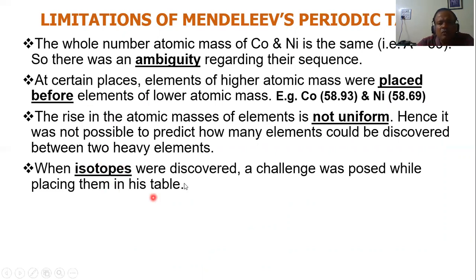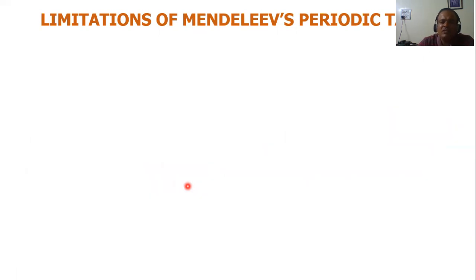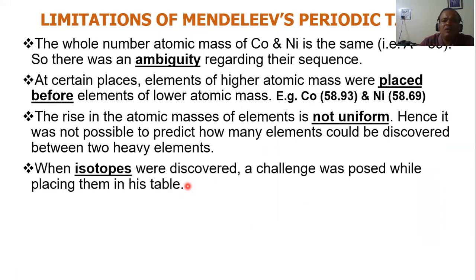Now comes the big problem. When isotopes were discovered, a challenge was posed while placing them in his table. The isotopes could not be placed in the table. Why? What are isotopes, boys? Atoms of the same element which have the same atomic number but different atomic mass number.